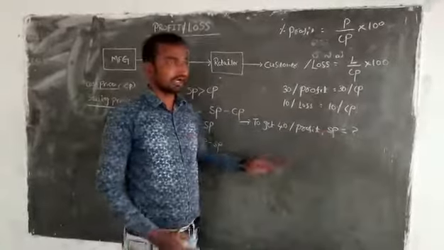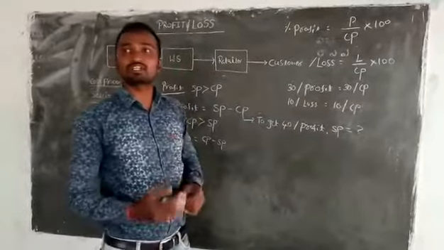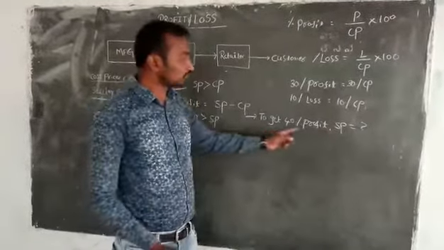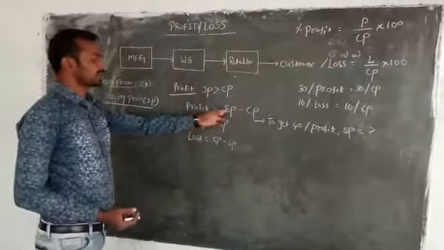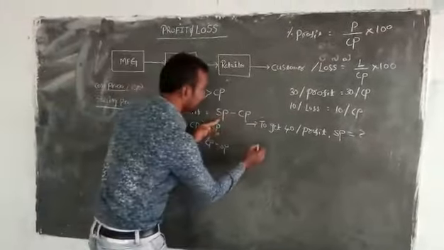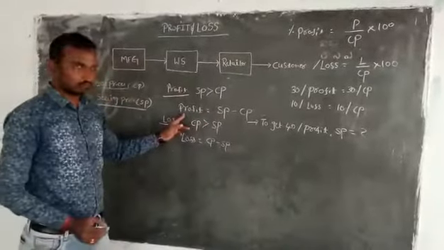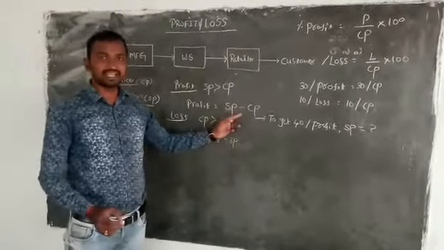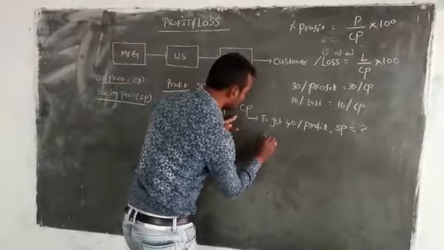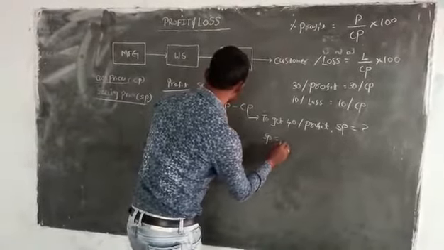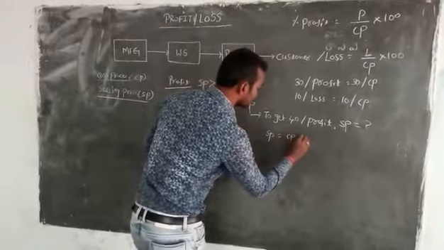I am expecting 40% profit on the particular product. Then what would be the selling price? Already we know the profit formula: profit equals selling price minus cost price. From this formula, what is selling price? Selling price equals cost price plus profit.